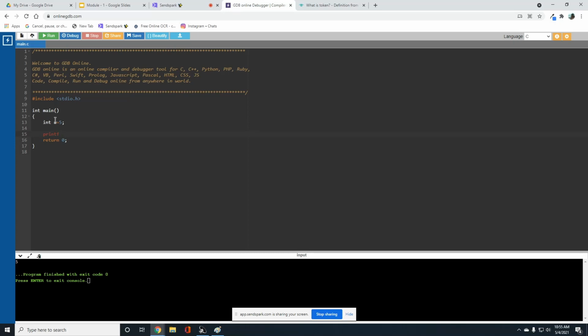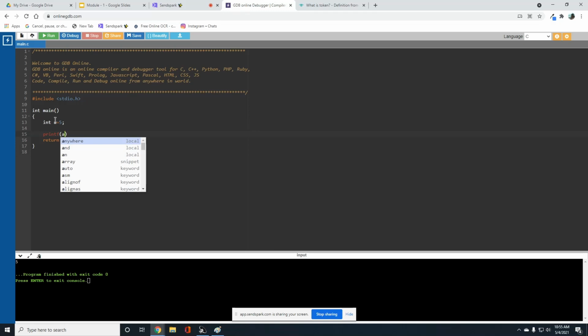If you want to print anything on the screen, you have to use a function called printf. We can call them input output functions, printf and scanf. So I want to print a value. If I pass a directly like this, the compiler can't understand what a is, because you know that a is a variable. But the main part here is the compiler should understand your language.